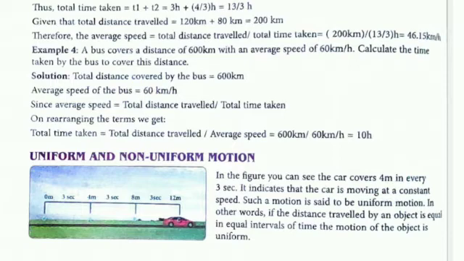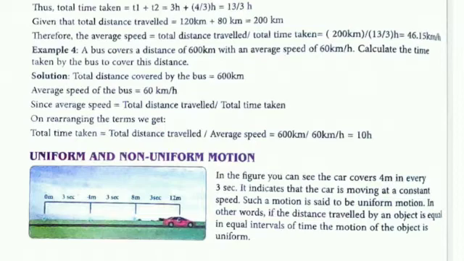Second example, a bus covers a distance of 600 km with an average speed of 60 km per hour. Calculate the time. Total distance is 600 km. Average speed of the bus is 60 km per hour.